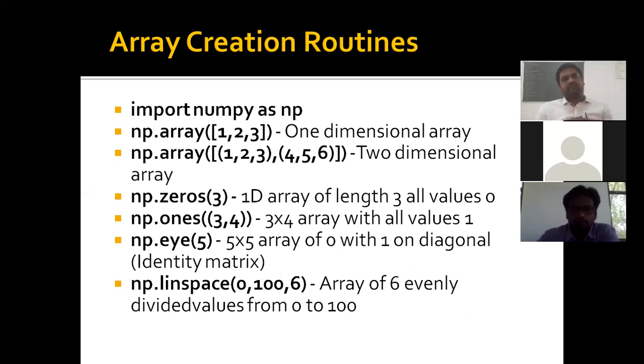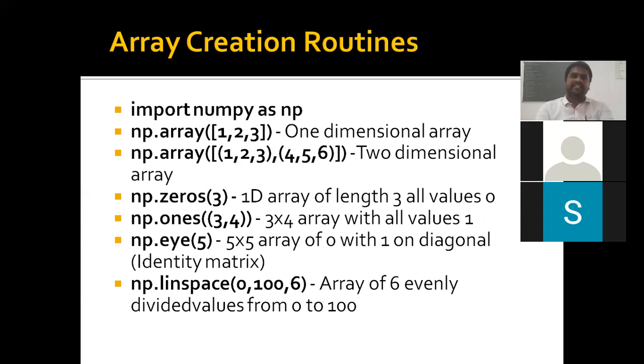Here we have some routines for creating arrays. If I want to create a one-dimensional array, I need to use the array function, which is used to create an array. It may be one-dimensional, two-dimensional, or n-dimensional. So np.array of 1, 2, 3 creates a one-dimensional array having 3 elements. The next one, np.array, within the square braces I'm using 2 rows. So it is a 2 by 3 matrix, a two-dimensional array. It creates a 2 by 3 array.